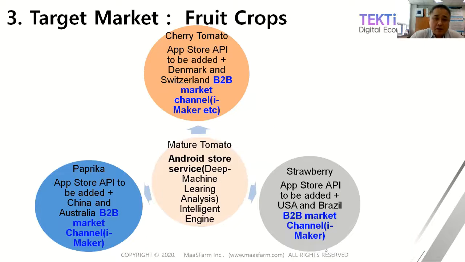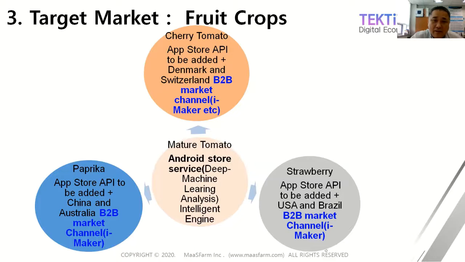Also, our target market is, we are now presenting a mature tomato yield production model, cultivation logic, and automatic UI service for greenhouses, right? And also we are now adding a paprika model and a strawberry model, and they will be presented by the end of this year.